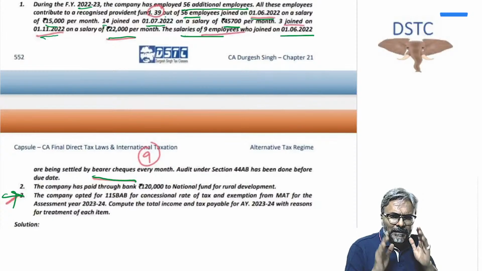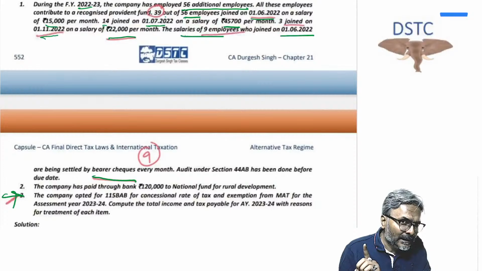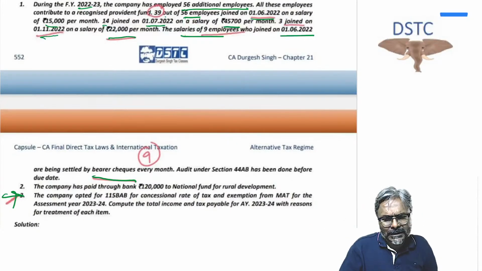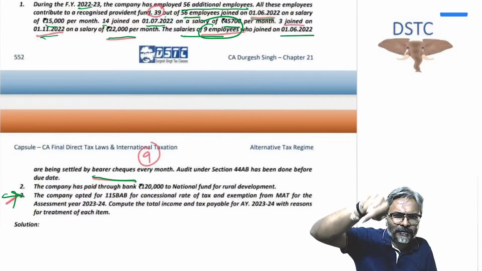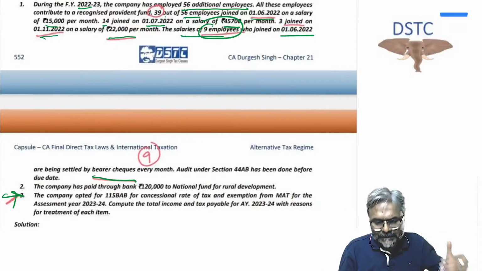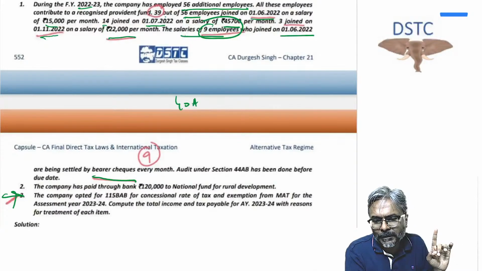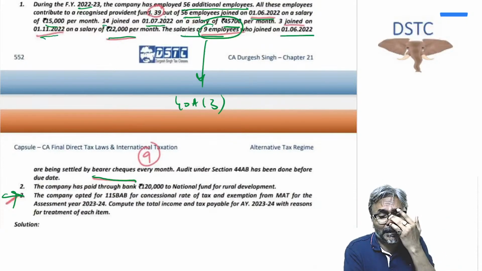Now, by the way, students, please be careful. It is not going to be eligible for 80JJAA. Don't you think that this salary which has been paid in cash by bearer cheque for 9 employees would have been debited to the profit and loss account, and because of that, disallowance would have been attracted? Will the disallowance of 40A(3) come into play or not? Yes. So therefore, 40A(3) plus no deduction under 80JJAA, both of them will get triggered concurrently.